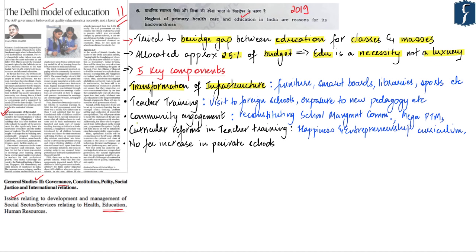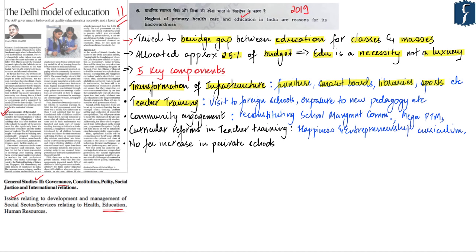Hence, the AAP government tried to change this by building new and aesthetically designed classrooms which were equipped with good furniture, installation of smart boards, establishment of libraries, auditoriums, as well as sports facilities, all of which helped to transform the infrastructure of the school.